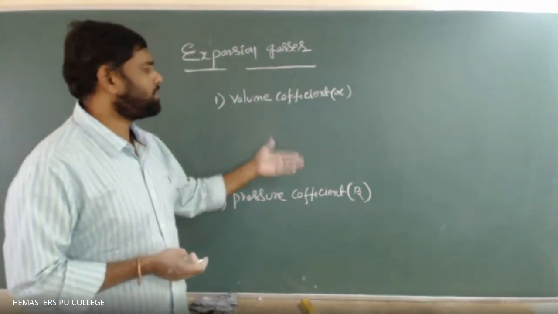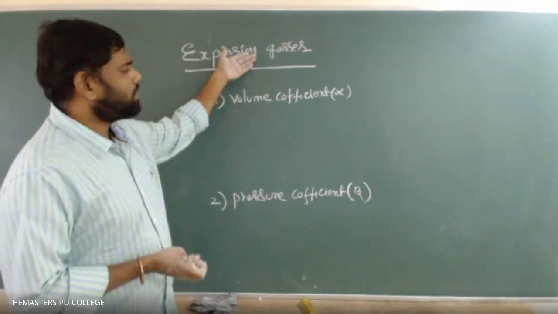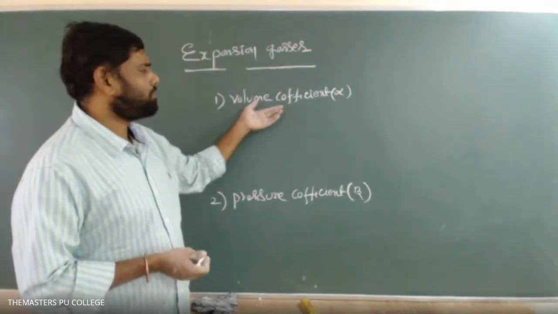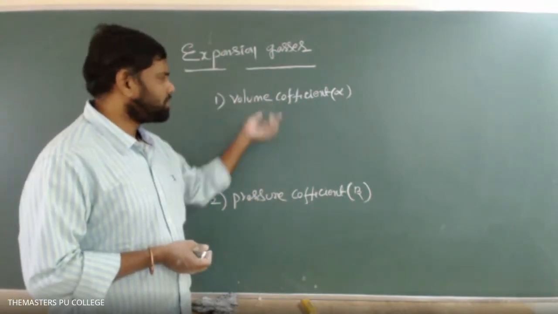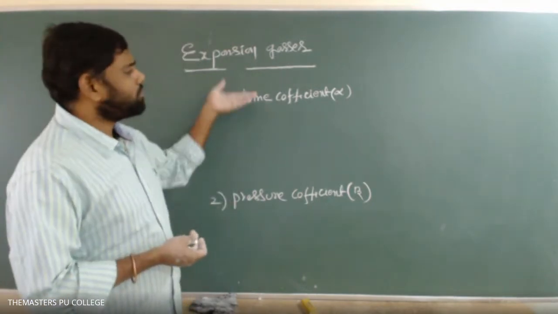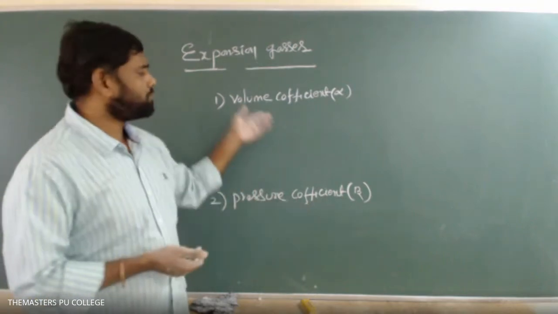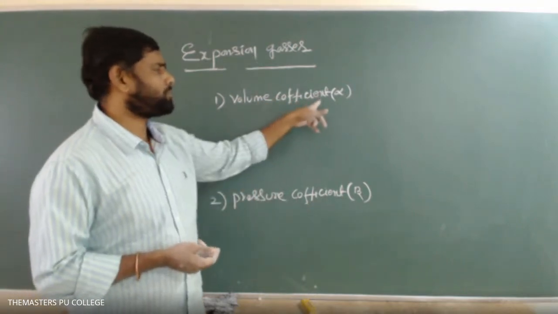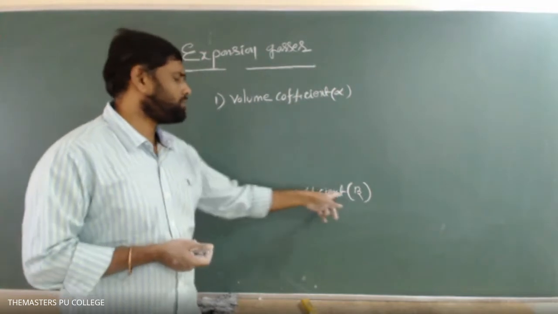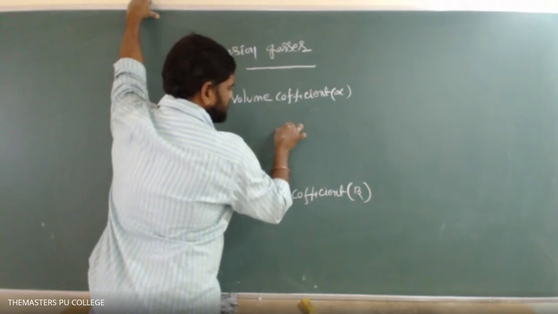Then how can we define the volume and pressure coefficients? Why do gases have two types of expansion coefficients, of volume and pressure? The reason is this: when the gas is heated, not only the temperature, but the volume and pressure of the gas both change. That's why we have the volume coefficient of expansion of a gas and the pressure coefficient of expansion of a gas.